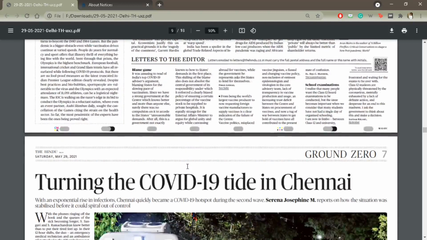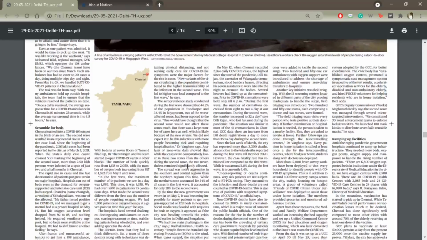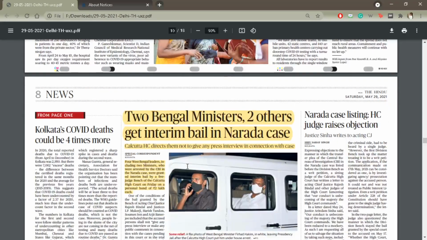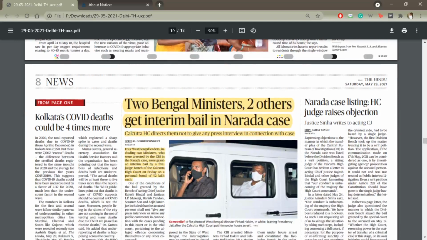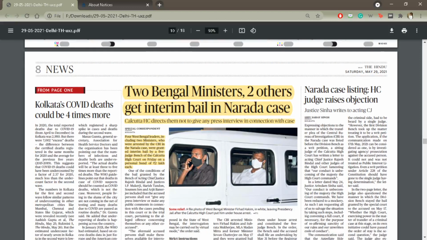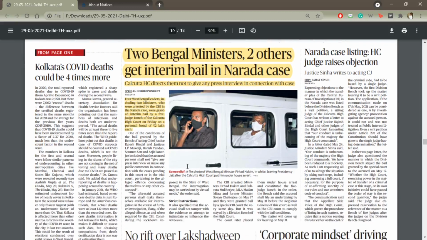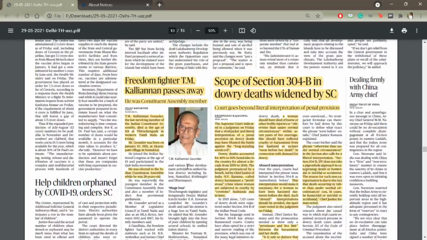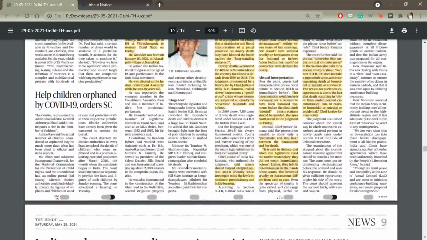All right. Then the other national news is what is important for us. So in the Narada scam, the Calcutta High Court has now given bail to the ministers who were arrested by the CBI. They have been given bail. So that is all that is there in the news. It's part of an update because we had discussed this. But there are two important news items that we need to discuss.